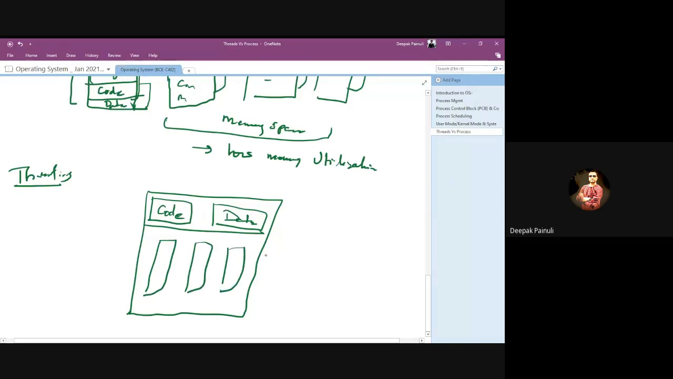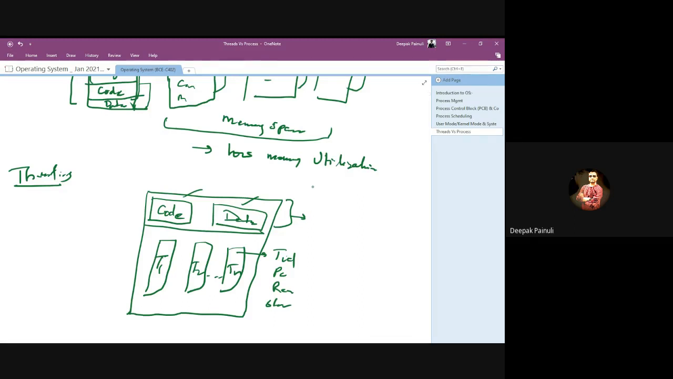And these threads will have their TID, PC, registers, and stack. But these two will be shared. That means these two will not be copied to another location, right? It will be stored in a single location, and every thread T1, T2, Tn will share these common information, right? That means you are utilizing memory in an efficient manner. So this is the benefit of the threading.